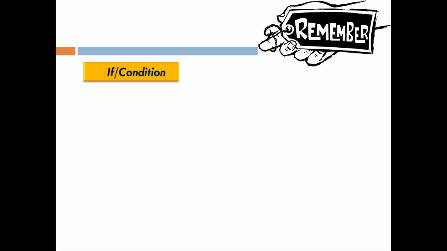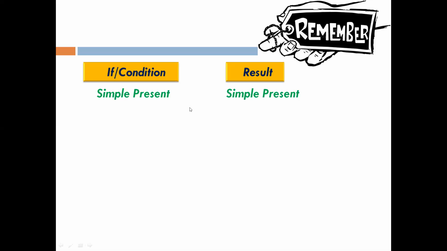What is the structure of zero conditional? In the if clause, or the condition part, we make use of simple present tense. The verb should be in its simple present form. And in the result part, or the main clause, your verb should also be in simple present, because in zero conditional we are talking about a truth or a fact. When you talk about a fact or a truth, it does not change, its tense is not changed. So you will always express it using simple present tense.